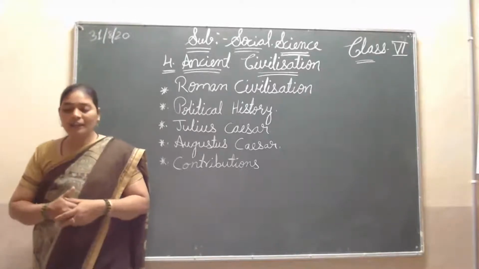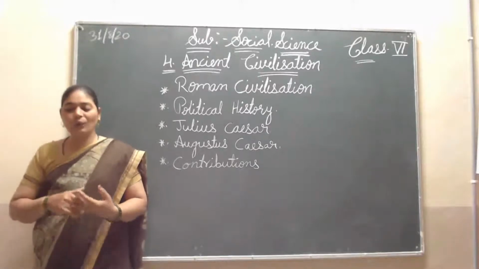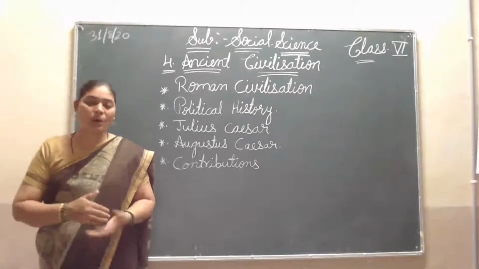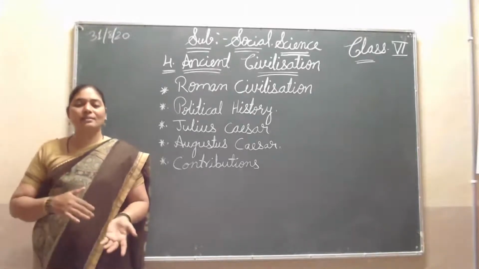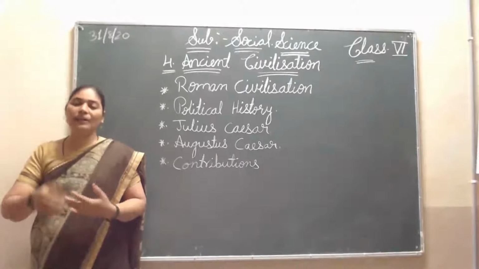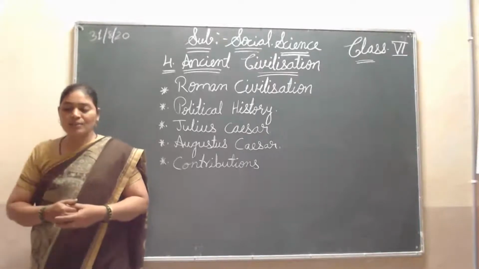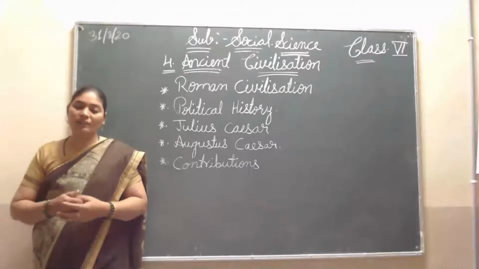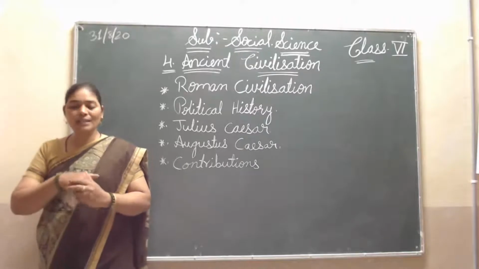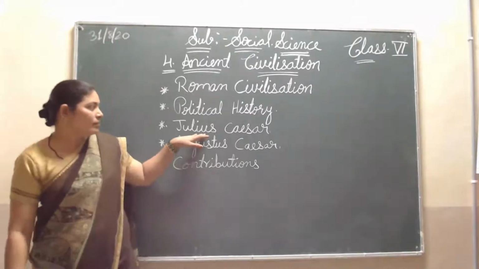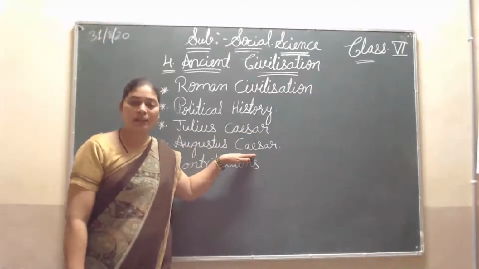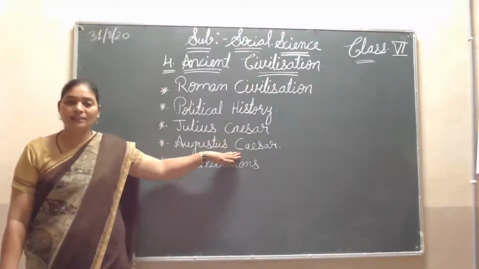Then Augustus Caesar continued the work, as Julius Caesar had died at the hands of his own army. After that, one more came to power, and his name was Augustus Caesar. He continued the power. His rule was very good, not a golden period, just a nice period moving on. So Julius Caesar was over, then Augustus Caesar started ruling and continued the work Julius Caesar had done.